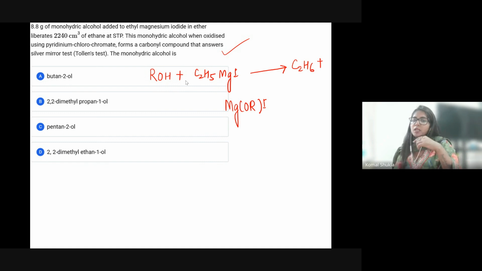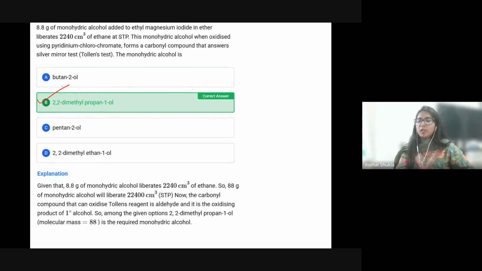Okay. That's great. So let's check first of all your answer, then let's check what the explanation is. So the answer is definitely option B. Now what is happening over here?